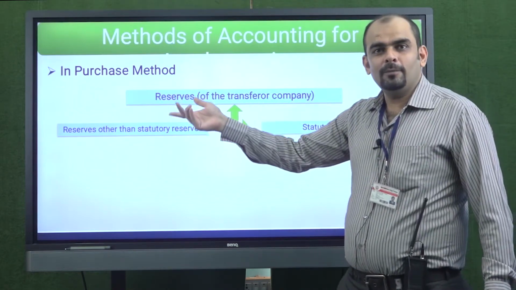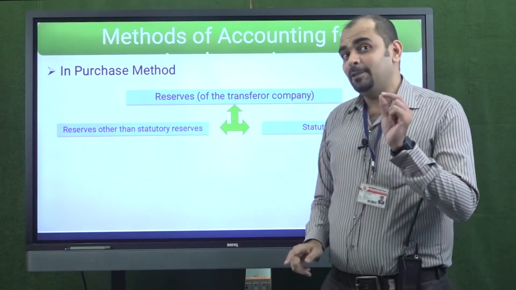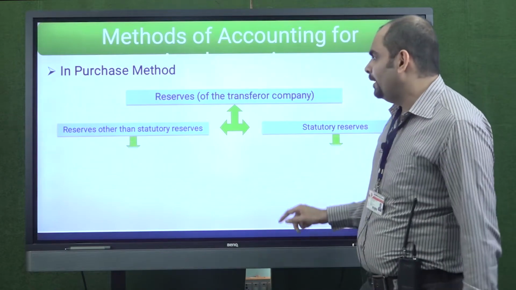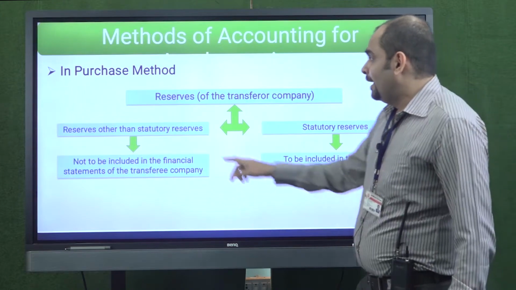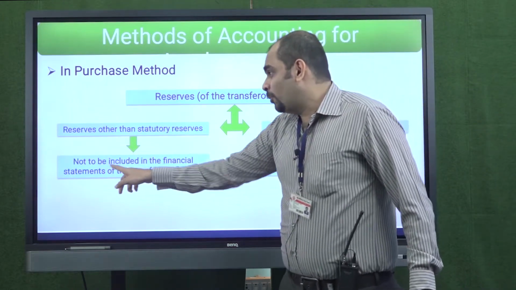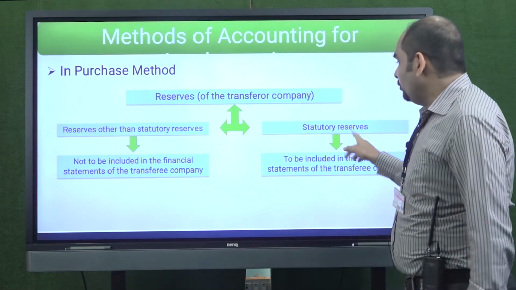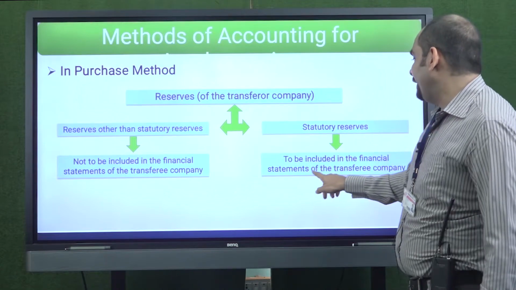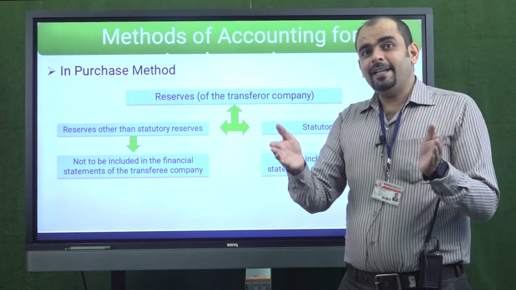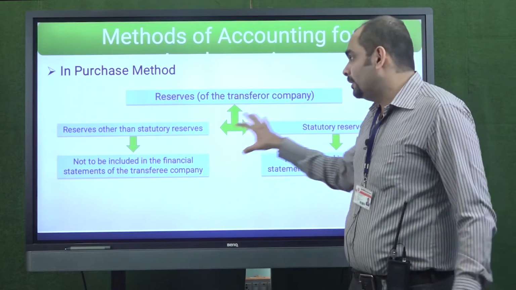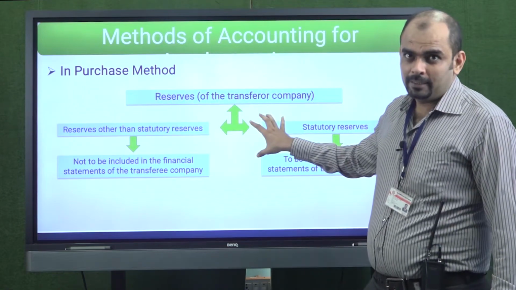See, when we talk about the pooling of interest method, both are to be recorded as it is for the transferor company, but in purchase there is some difference to be maintained while we record the values of reserves. So what we have to do is, reserves other than statutory reserves are not to be included in the financial statements of the transferee company, whereas statutory reserves are to be included in the financial statements of the transferee company. This is a very important point. This bifurcates the way we record the reserves in the books of the transferee company in terms of merger and in terms of purchase.